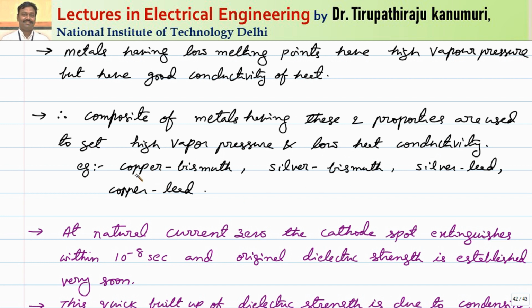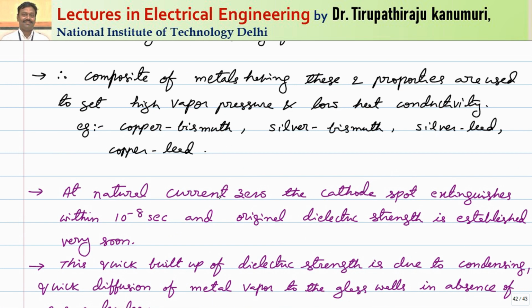Examples of the materials that are used in practice as the contact materials are copper bismuth, silver bismuth, silver lead, or copper lead.